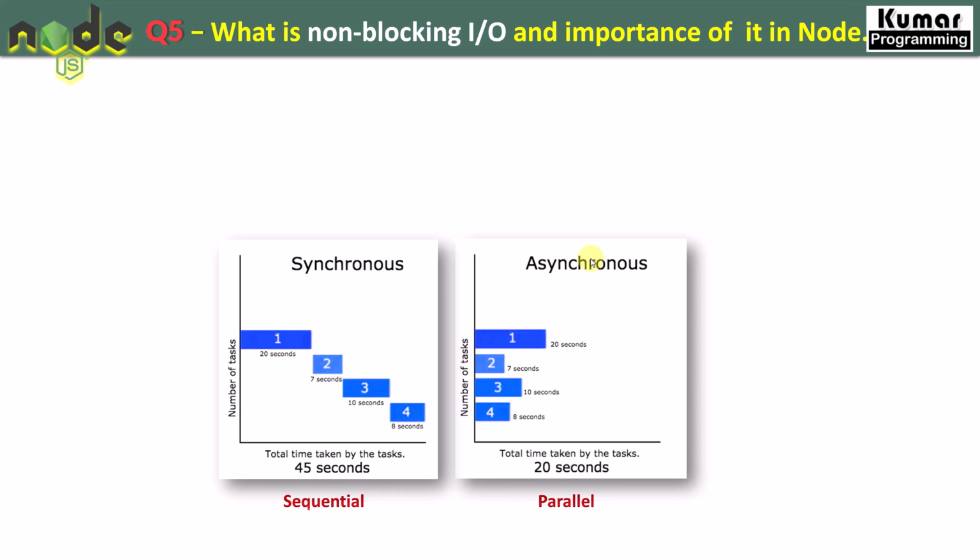This asynchronous operation can be performed by using callbacks and promises in JavaScript. If you don't know about callbacks and promises, don't worry, we are going to discuss them in detail in our upcoming videos. As of now, asynchronous operations can be handled by callbacks and promises. These operations are things like file reading, querying the database, sending an HTTP request to the server. These kinds of operations are always handled by callbacks and promises.